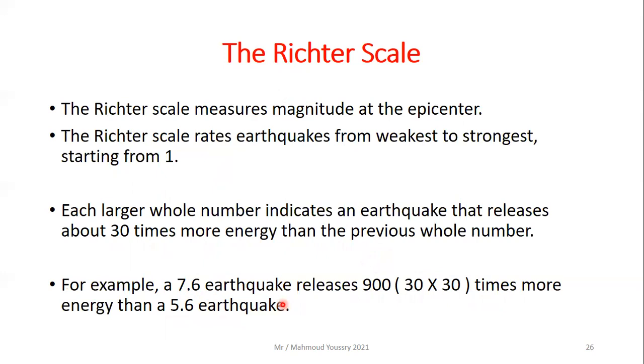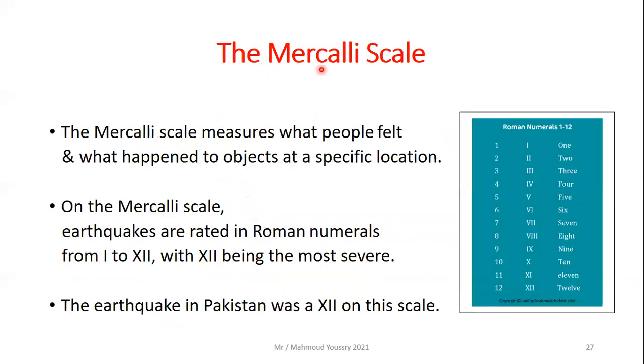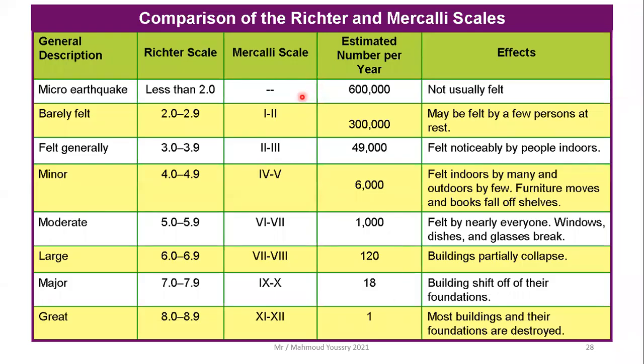Can you imagine this? Then what about the Mercalli scale? The Mercalli scale measures what people felt and what happened to objects at a specific location. Mercalli scale earthquakes are rated in Roman numerals from 1 to 12, with 12 being the most severe, and here are the Roman numerals. The earthquake in Pakistan was 12 on this scale. Then this is a comparison between the Richter scale and the Mercalli scale.